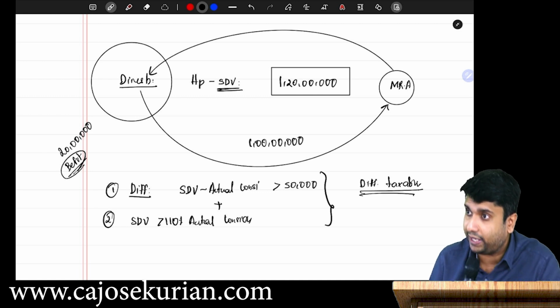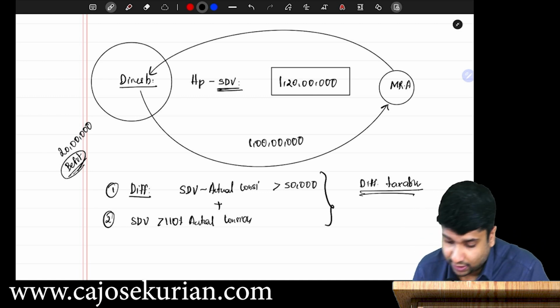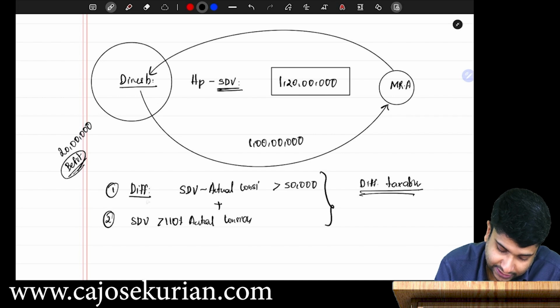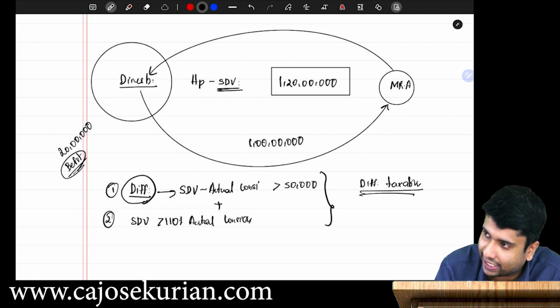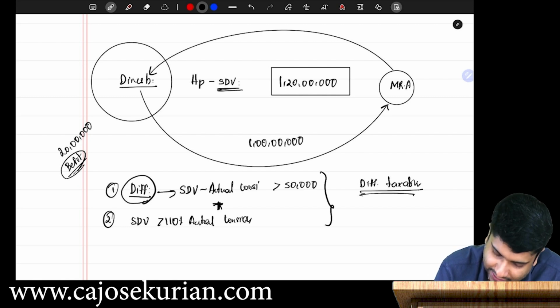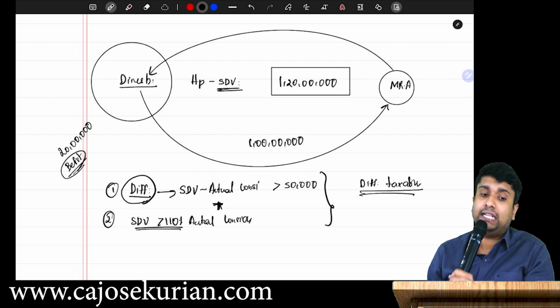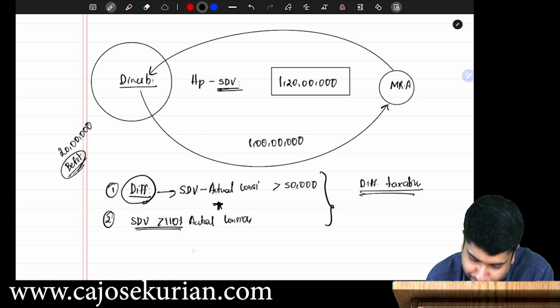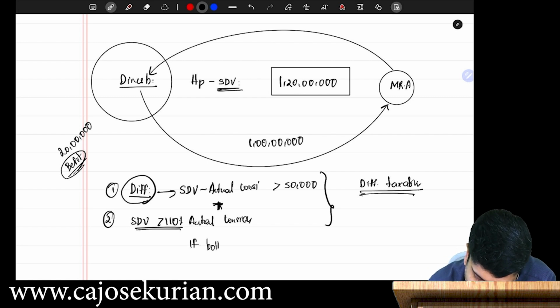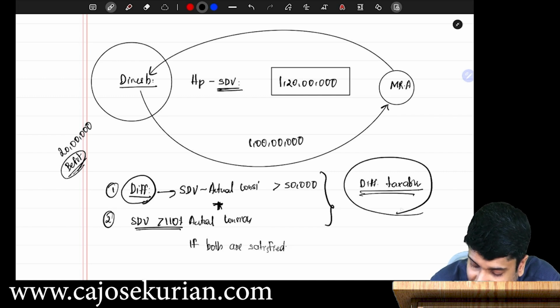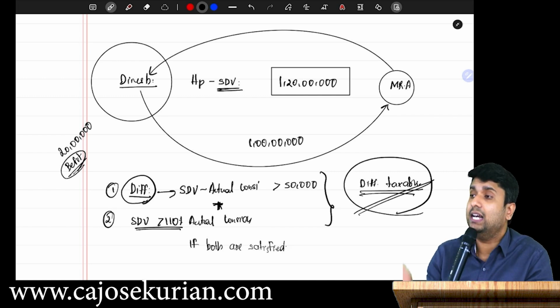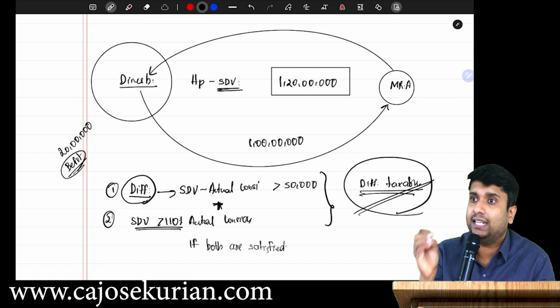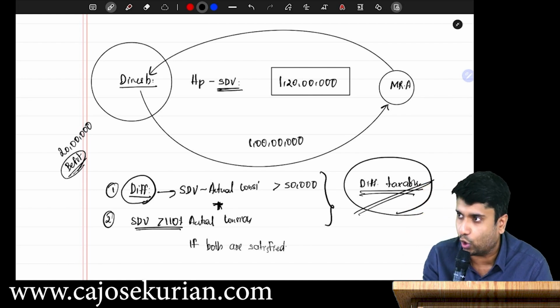Are you all with me? So instead of that table, write it like this. Difference amount, that is SDV minus actual consideration, should be more than 50,000, plus SDV should be more than 110% of actual consideration. If both are satisfied, then what will happen? The difference amount shall be taxable under IFOS under section 56(2)(x).